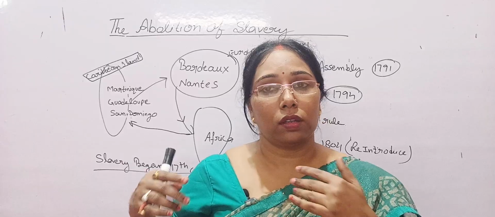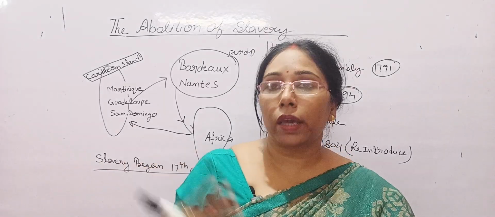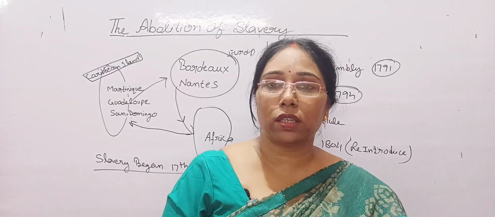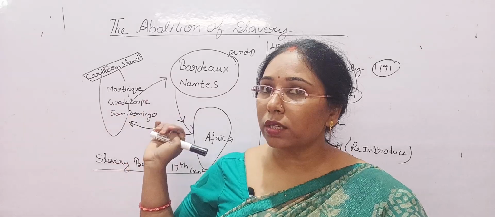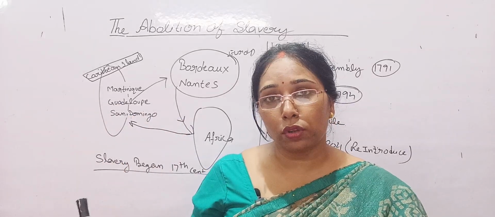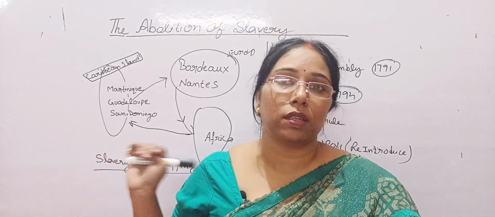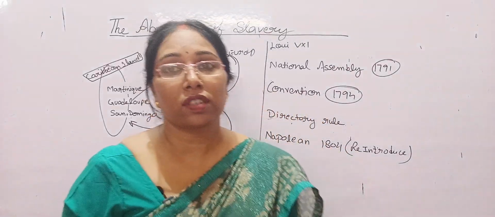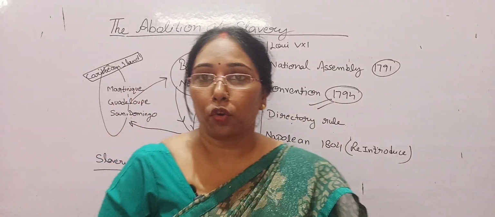The members of the Jacobin group belonged to a less prosperous section of society, as none of them had engaged in or been connected with the slave trade, nor did they have their own plantations in the colonies. So that's why they said, we don't need slavery. So they abolished slavery. Slavery was abolished in 1794 during the Jacobin reign.